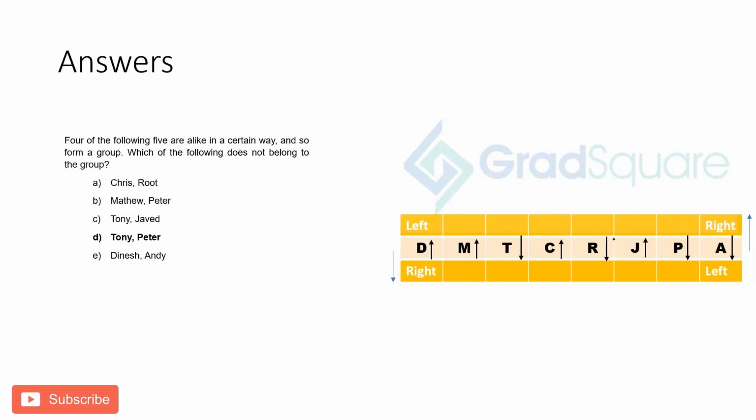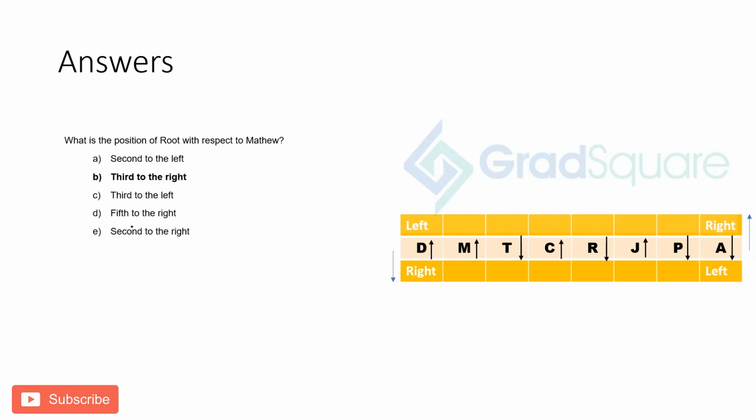Four of the following 5 are alike in a certain way and so form a group. Which of the following does not belong to the group? So you have Chris and Root, both opposite direction. Matthew and Peter, both opposite direction. Tony and Javed, opposite direction. Tony and Peter is same direction. Dinesh and Andy is opposite direction. So the answer is going to be Tony and Peter.